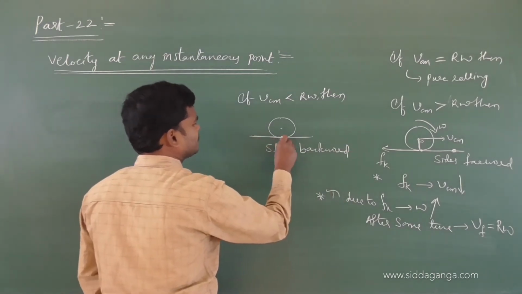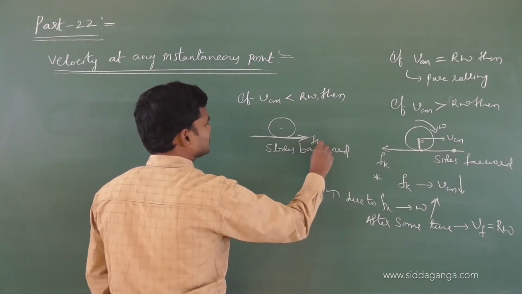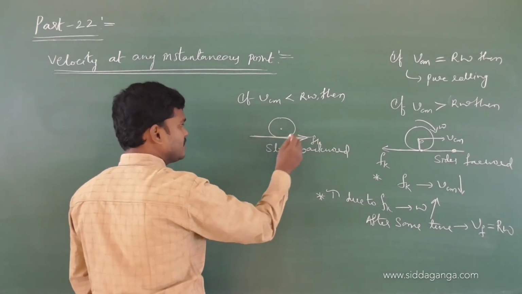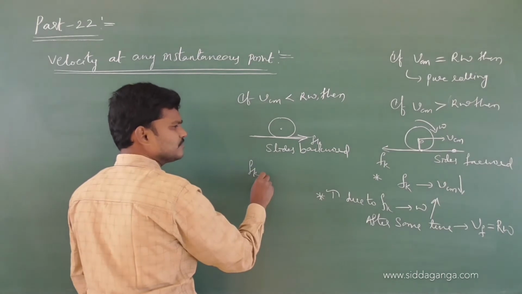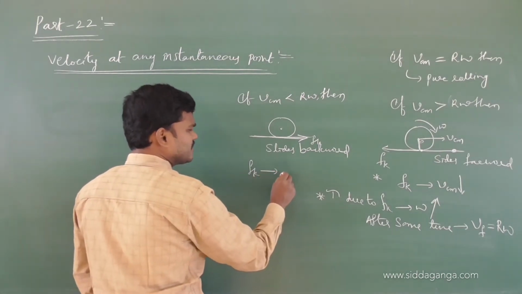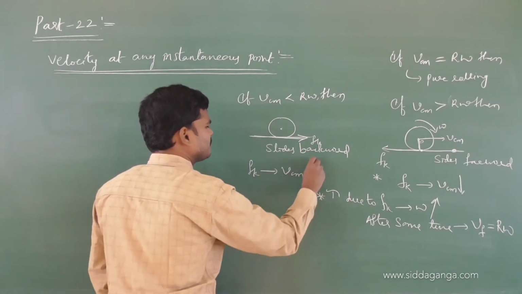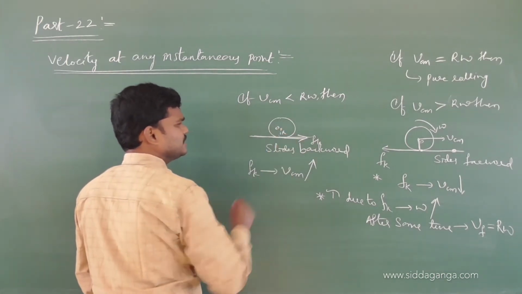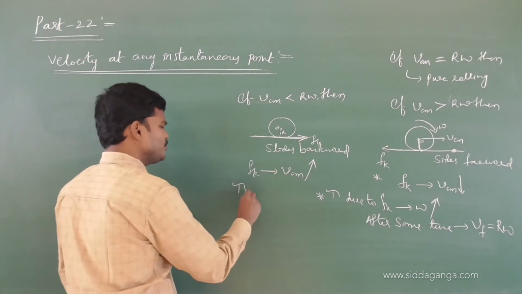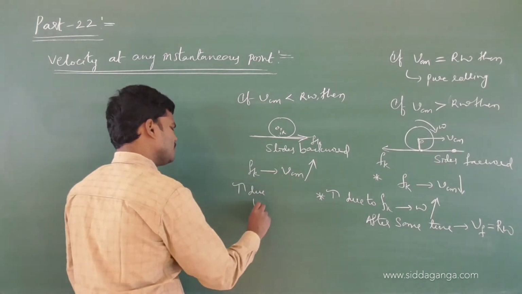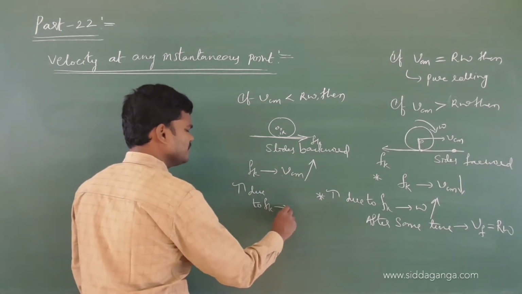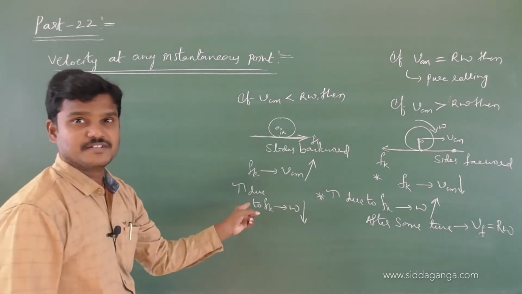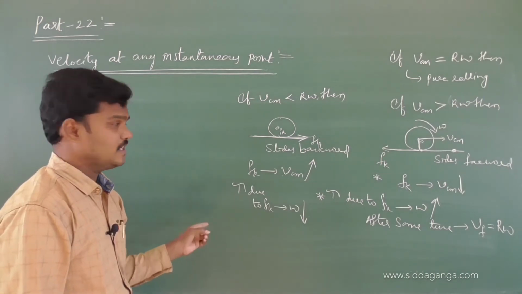Slides backward, frictional force will act like this. Frictional force acts in this direction, body slides backward, and here frictional force tries to increase the velocity of center of mass. Frictional force increases the velocity of center of mass. Torque due to frictional force will decrease the angular speed. Quite opposite conditions. It decreases the angular speed.